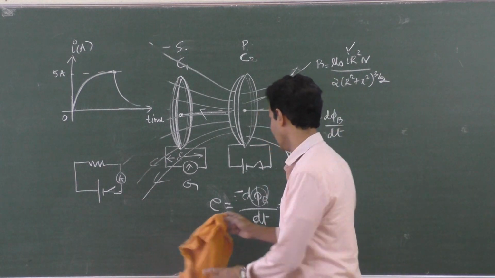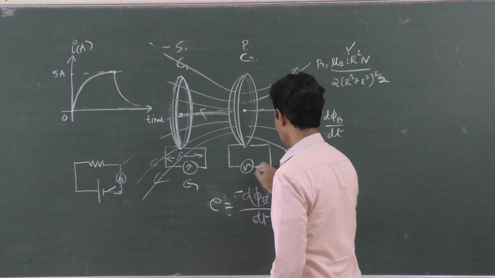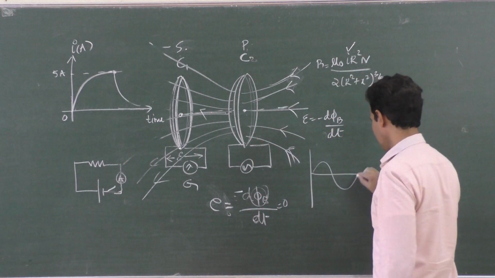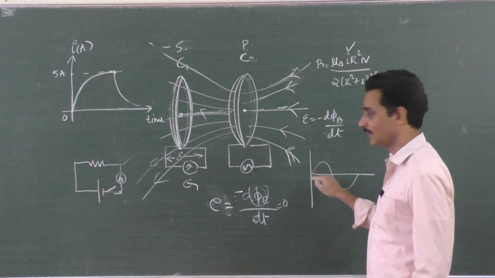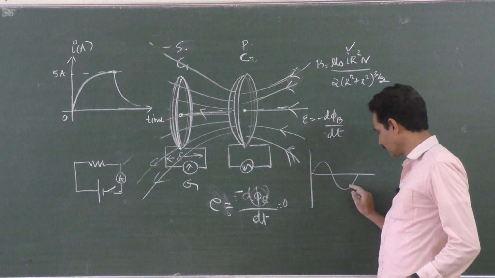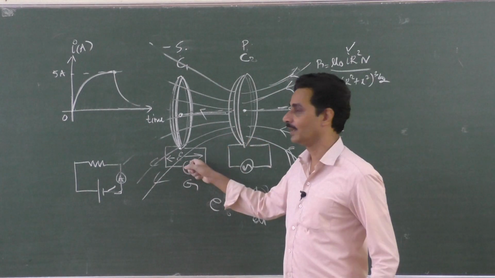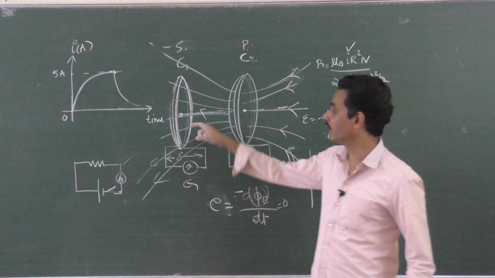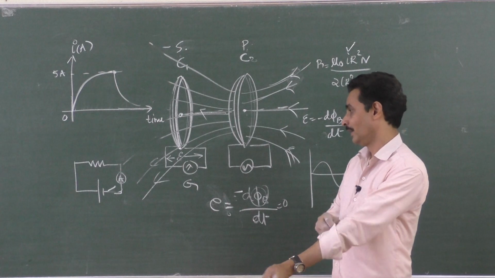So you can do one thing. You can connect an AC battery here. What is AC? AC changes its value every now and then by itself, isn't it? You need not switch it on and switch it off every now and then. AC increases, goes to the maximum value, decreases, becomes 0, then minus maximum, then 0, like this. It keeps on doing it like this. So then you will get a permanent deflection here, right? You will get a current flowing in one direction or the induced current flowing in the opposite direction.